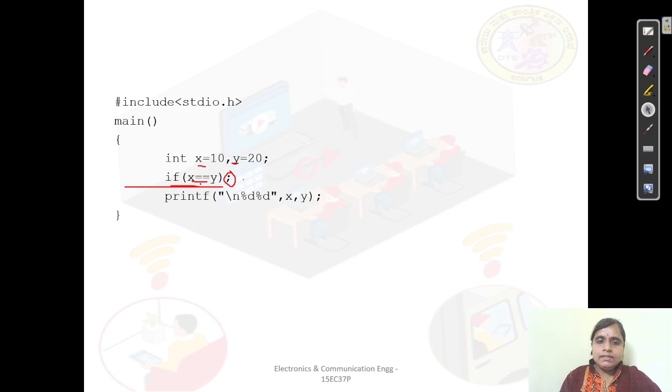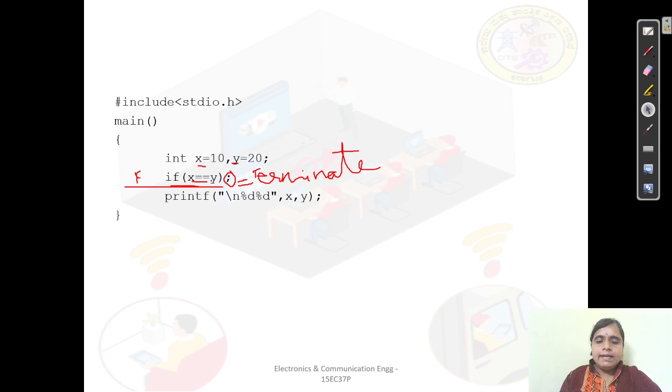Now if I check this, if x is equal to y, this is a relational operator, which comes out to be false. If you are not observing this semicolon properly, then you would say that there will be no output, isn't it? But though it is false, it gets terminated here itself.